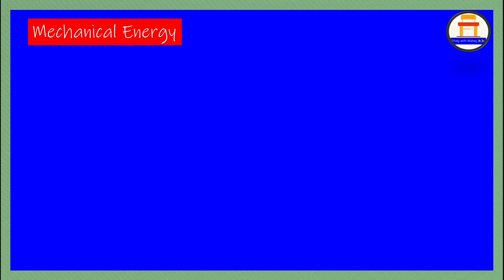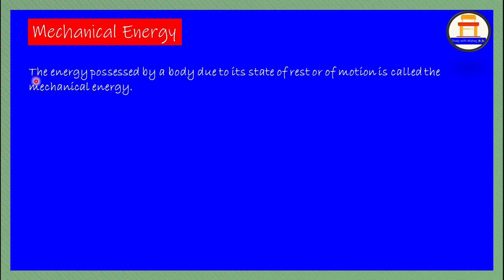Mechanical energy. The energy possessed by a body due to its state of rest or motion is called mechanical energy. Similar to the previous video about work, energy and power, here also the headings have been jumbled, and the headings are not the same as given in your textbook.